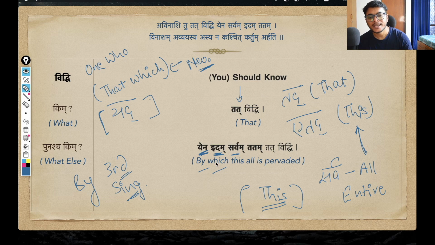Okay, so yena idam sarvam, by which idam sarvam, this all, this entire, and this entire is essentially referring to this entire creation, this entire jagat, this entire manifest universe. This is what Krishna is implying here. That by which this entire universe, tatam, is pervaded.